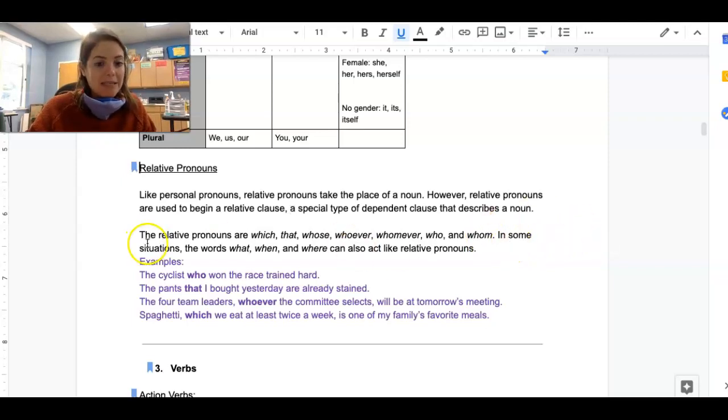In some cases, the words what, when, and where can also act like relative pronouns. Those are usually our question words, but sometimes we use them like they're a relative pronoun. So you'll also see that sometimes. So let's look at some examples.